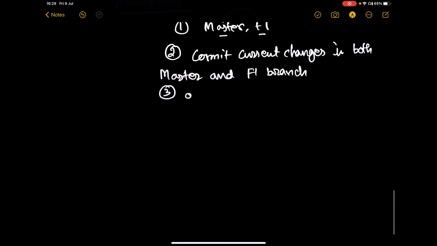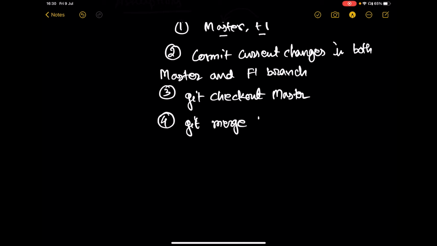Then third, you need to run git checkout master. So you need to come back to the master one, right? Then 4, git merge f1.